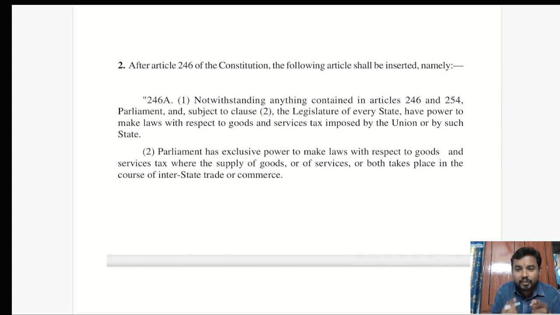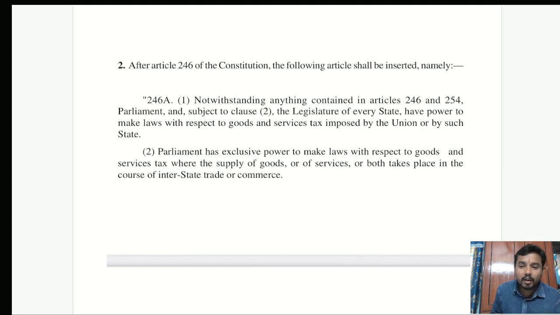Here comes the beautiful interlinking between the doctrine of basic structure and the 101st Constitution Amendment. Okay, Harsha, you are saying that this was done purposefully. Then why was it purposefully done? What if the Parliament had drafted the 101st Constitution Amendment in such a way that the recommendations are binding? What would have happened? You know what would be the ultimate result? The ultimate result would be that this 101st Constitution Amendment would be struck down by the Honorable Supreme Court